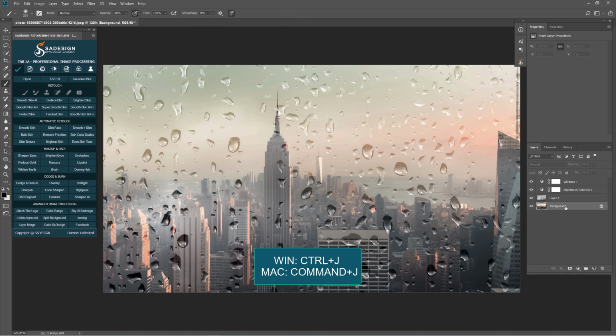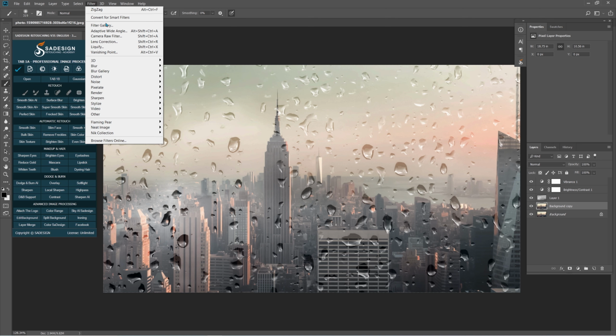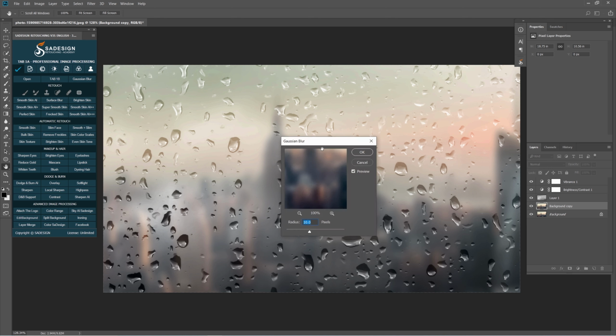Duplicate background layer with Ctrl J. Go to filter, blur, Gaussian blur. Radius 10 pixels.